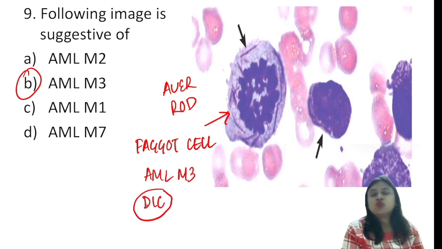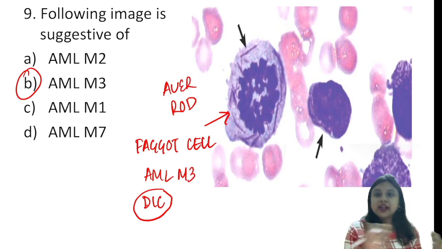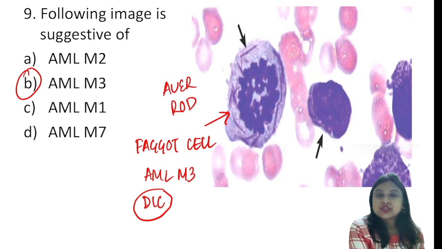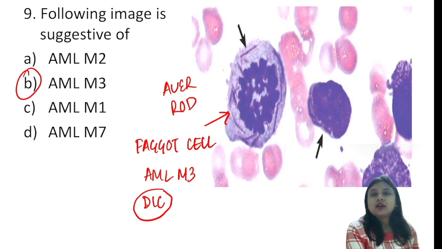DIC is a 3-lettered word, and M3 is also a 3. So this is how you can connect and remember that AML M3 is translocation 15;17 PML-RARA that presents with DIC. So this is AML M3, faggot cell, right?